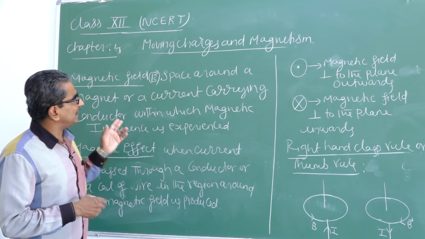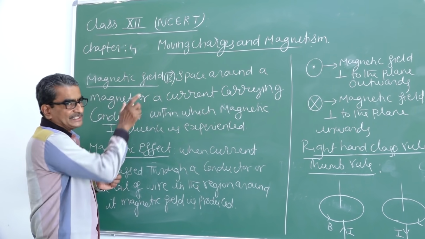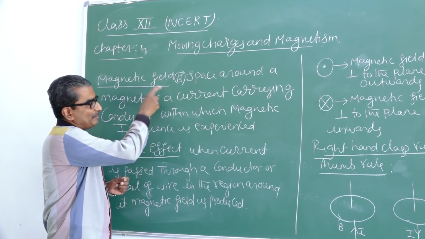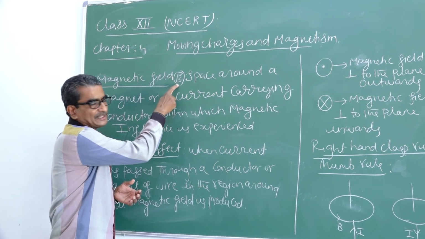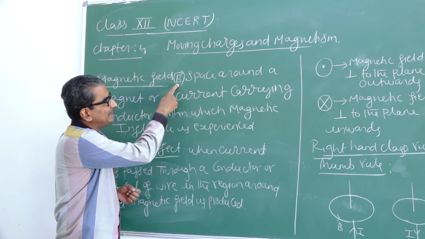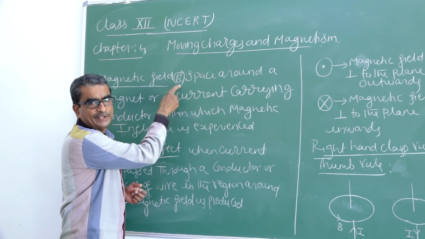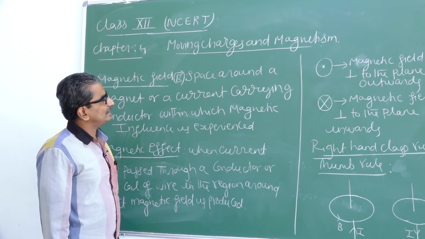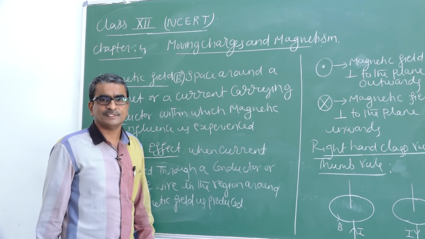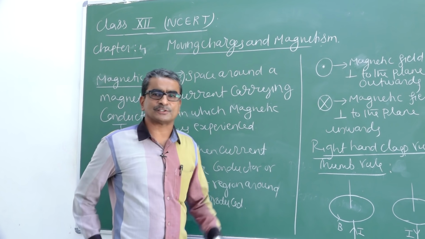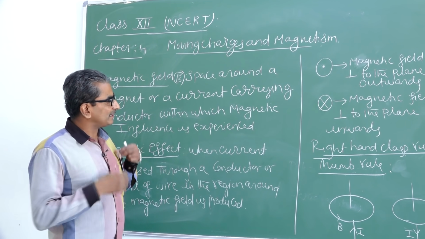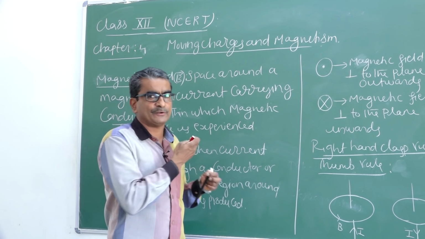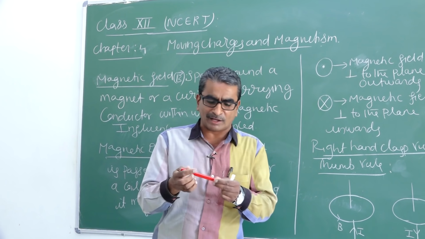Therefore, if I consider the definition of magnetic field, which is represented by the symbol B with an arrow at the top, the arrow indicates clearly that it is a vector quantity. Before going to the definition, suppose I consider one bar magnet.